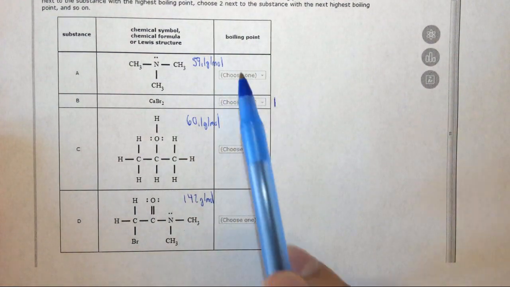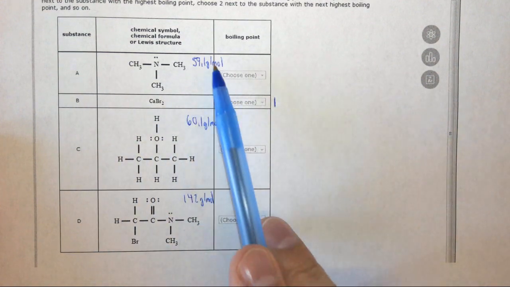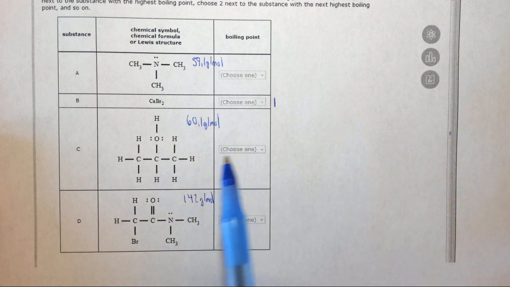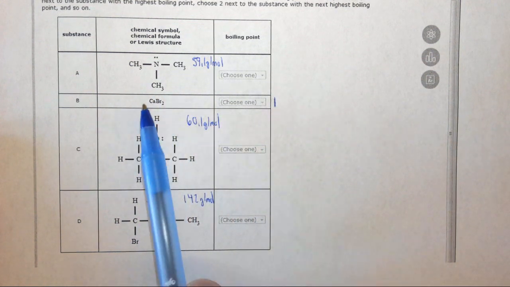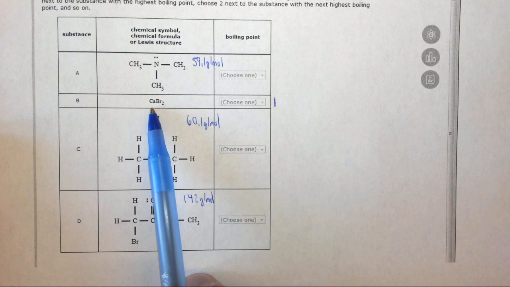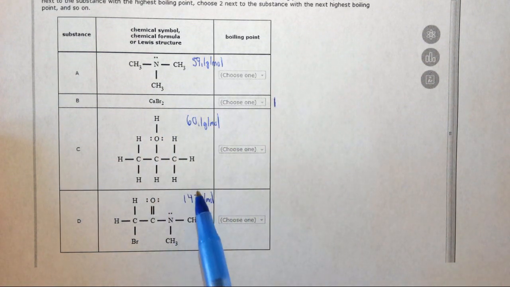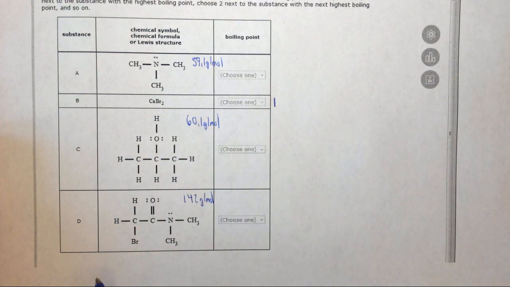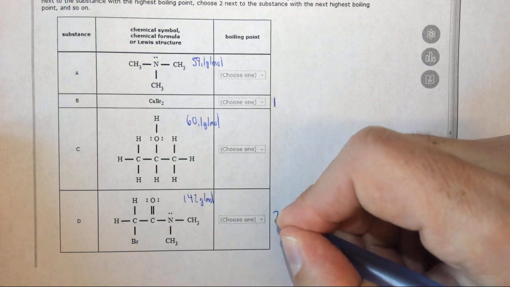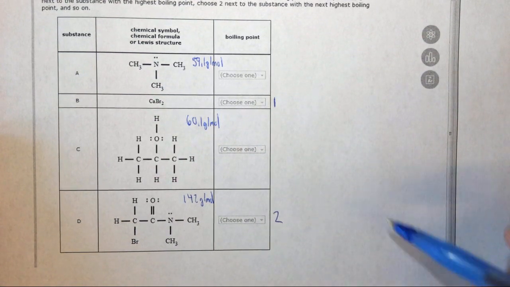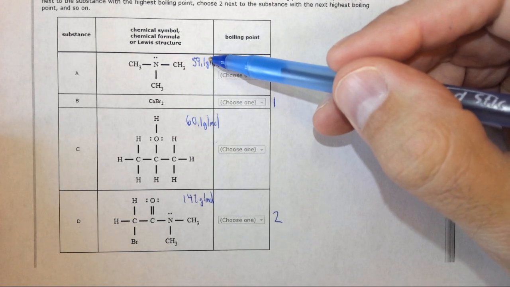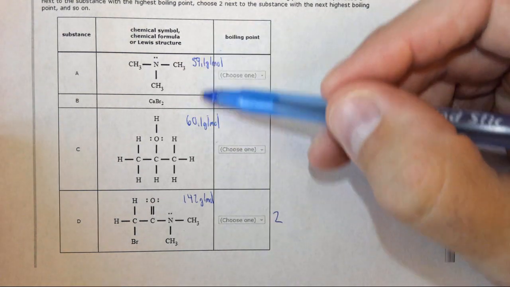So what you'll notice is these two, A and C, have roughly the same molar mass, but D has a massive molar mass. Note, we did not include CaBr2 because it's ionic, and ionic compounds and metal compounds have substantially higher boiling points, so we just want to compare A, C, and D after we already eliminate that one as number 1. So if we look at choice D, much higher molar mass, much higher dispersion forces, it's option 2. Finally, these have similar molar masses. So how are we going to compare their boiling points?